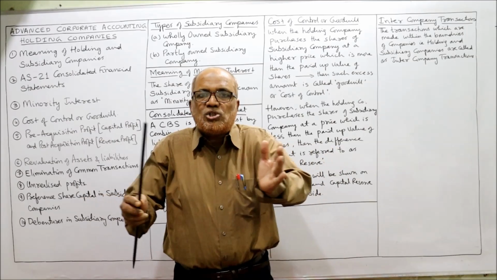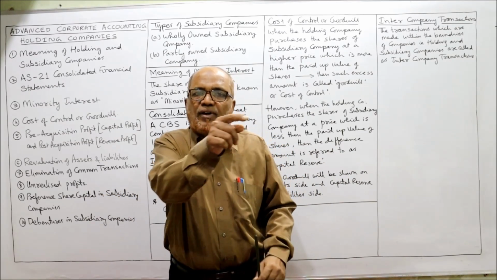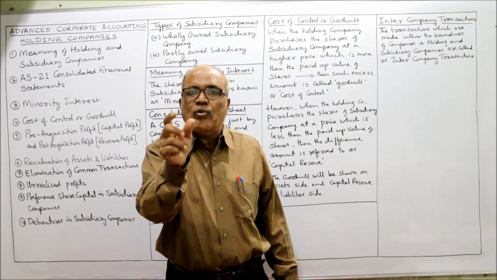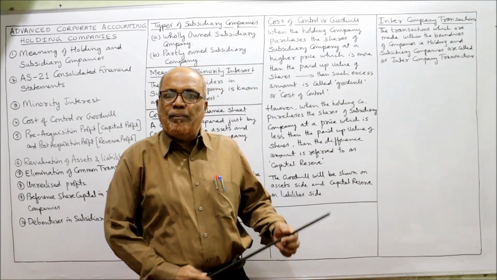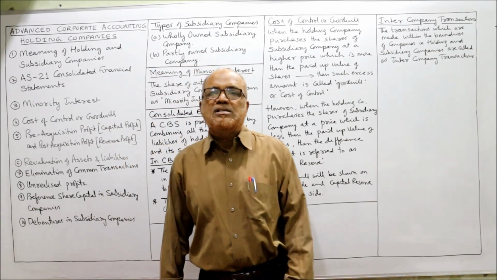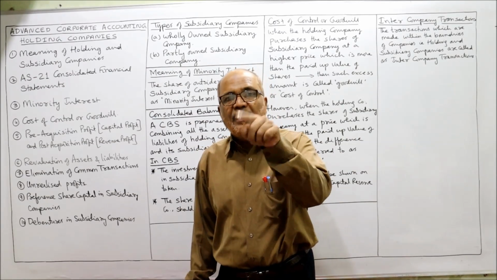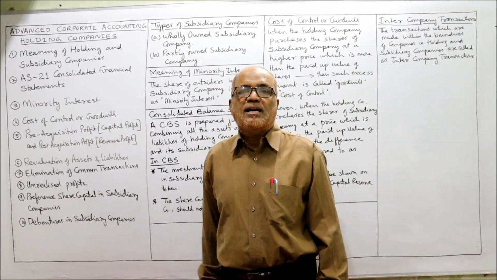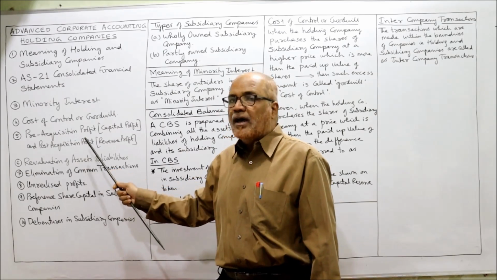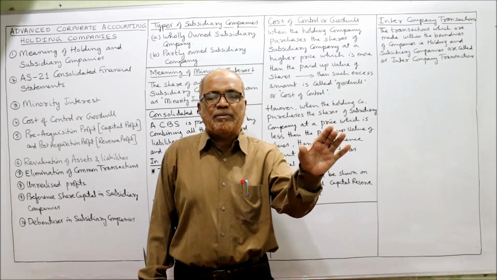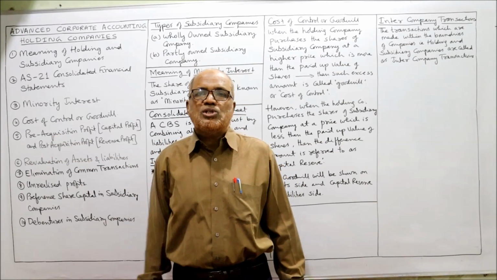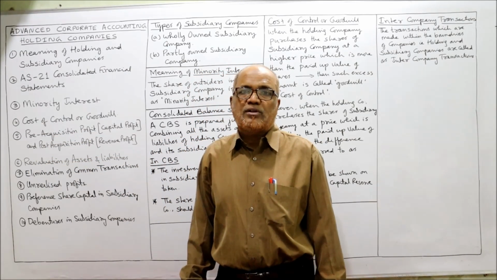तो बिफोर कंसोलिडेटिंग द बैलेंस शीट इन वर्किंग नोट, we have to calculate the goodwill or capital reserve, right? But before calculating the goodwill and capital reserve, first of all, we need to calculate how much is the capital profit and how much is the revenue profit. Pre-acquisition profit is capital profit, post-acquisition profit is revenue profit.